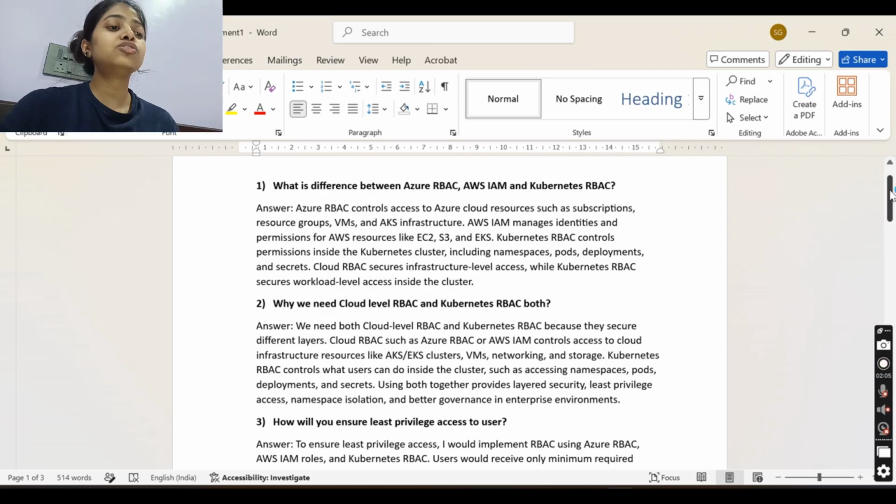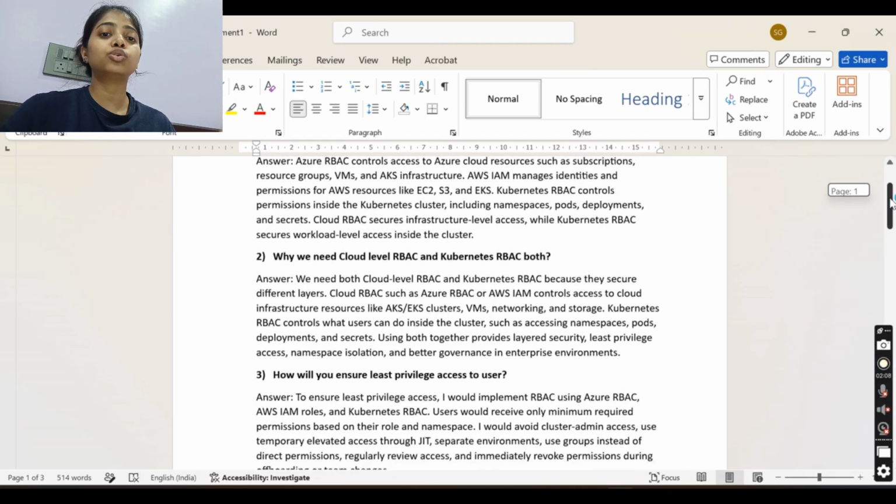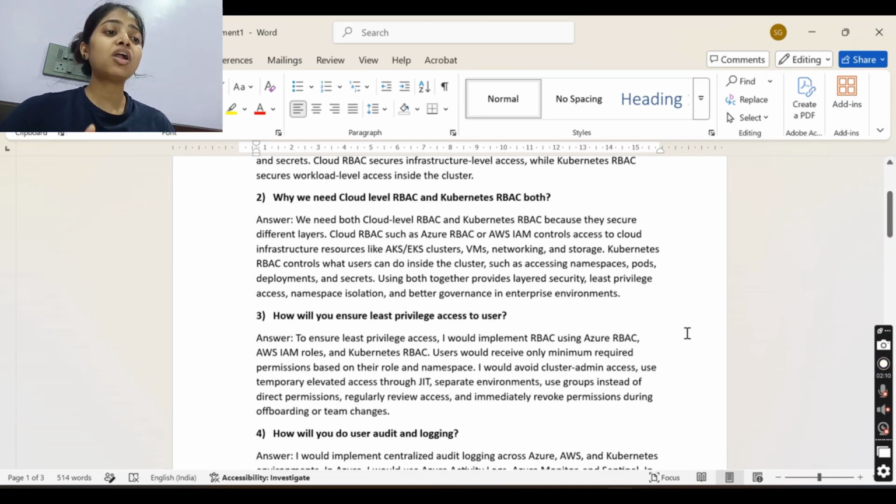Now, how will you ensure least privilege access to users? To ensure least privilege access, I would implement RBAC using Azure RBAC or AWS IAM roles. RBAC is role-based access control. So instead of granting access to each and every user, we'll create roles and groups. For example, there will be a developer group, and on that developer group we'll assign the developer role, and in that group we'll add all the developers.